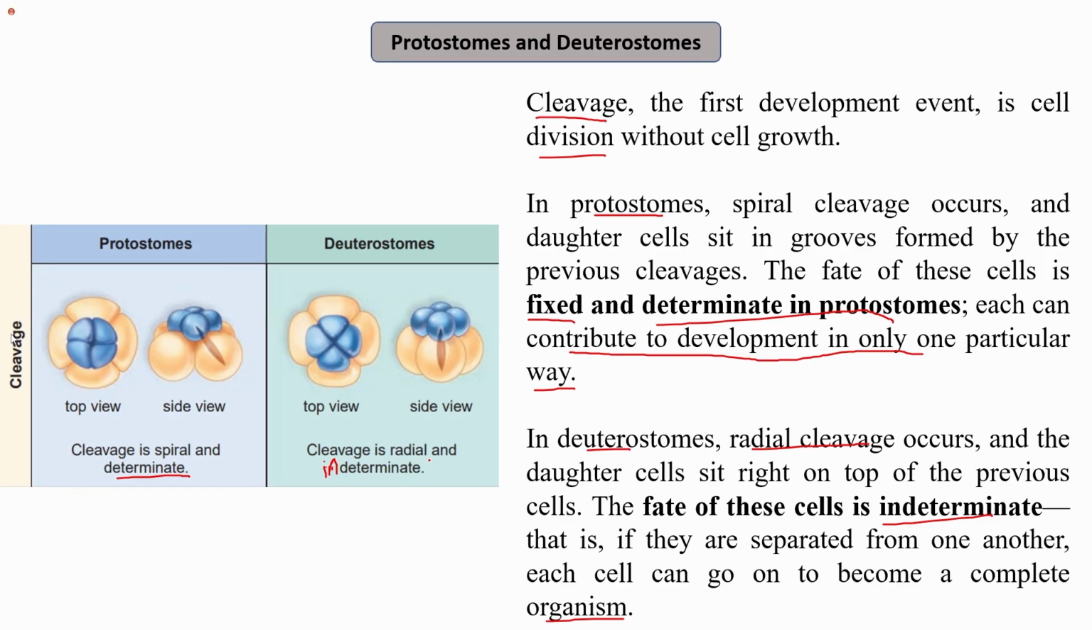While in deuterostomes, the cleavage is radial, and the fate of the daughter cells present on top of the previous cells is indeterminate, and if they are separated from one another, each cell can become a complete organism.